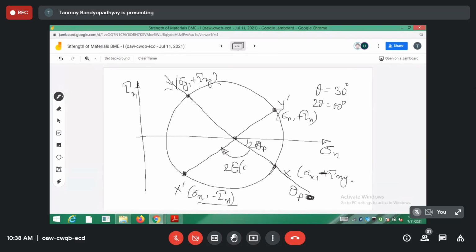ঠিক আছে? I am writing it as clockwise. So this is very important. Don't rotate it anti-clockwise as per your convention. As per our conventions, you have to rotate it in the clockwise direction, so that this x prime y prime line is now the new line that represents the value of the stresses.